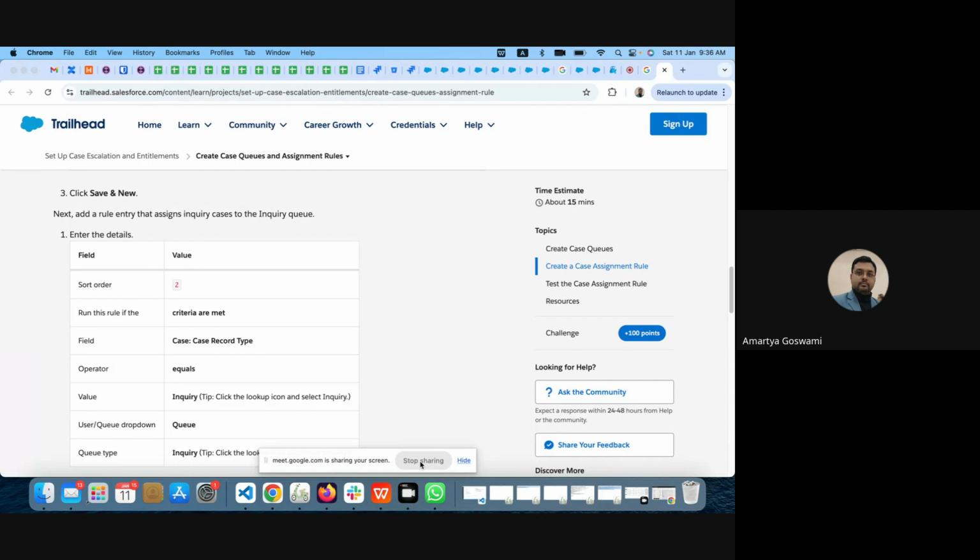So I'm just sending this in the group. You can just try it on your own. All the steps are already written here. How we can do this? This is an assignment. We can simply complete this assignment and understand. We can just create the cases and those will automatically get assigned into the queue. Now, there are two different things.